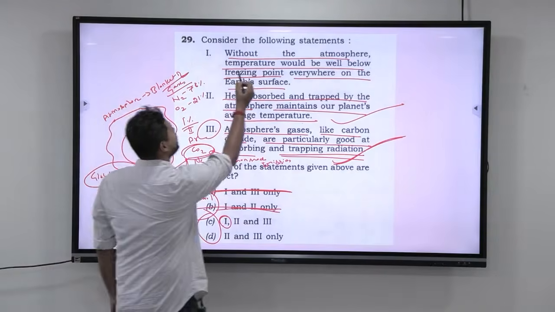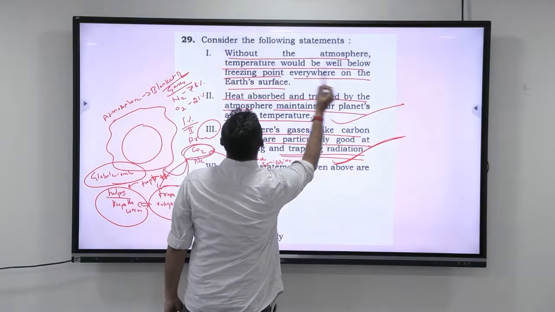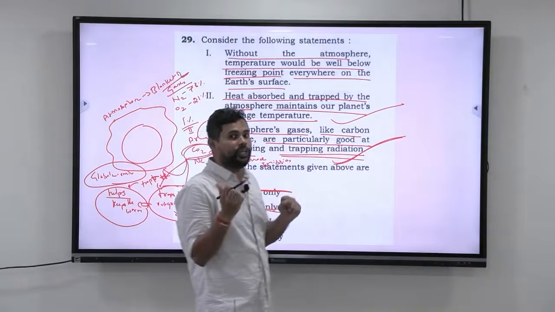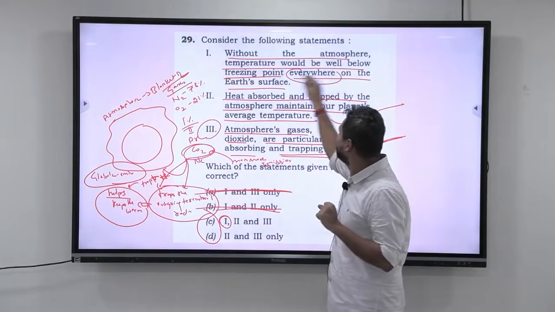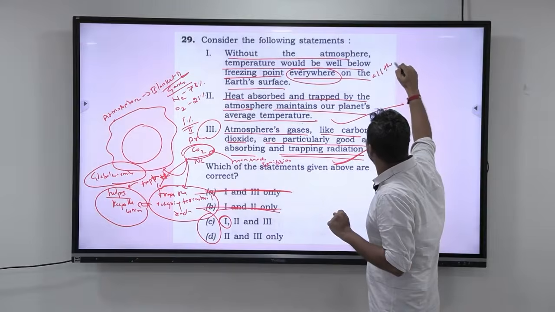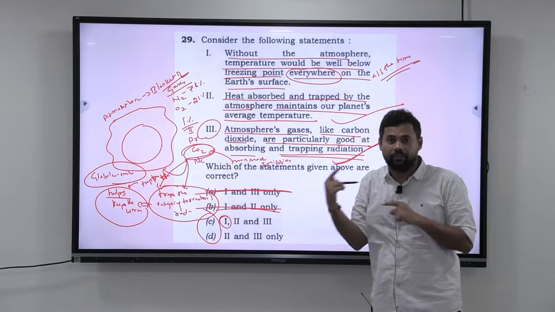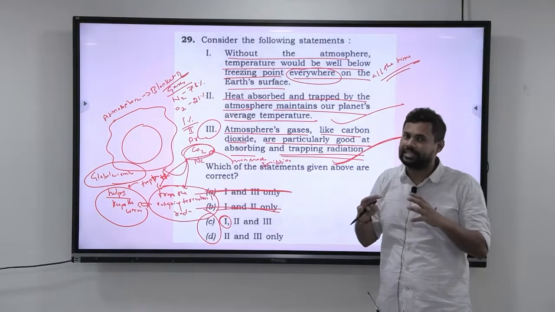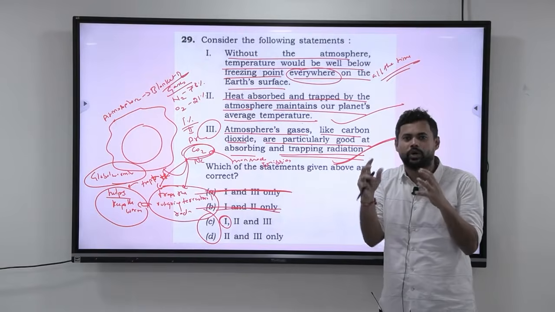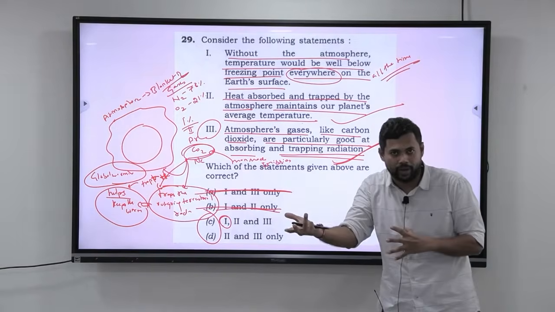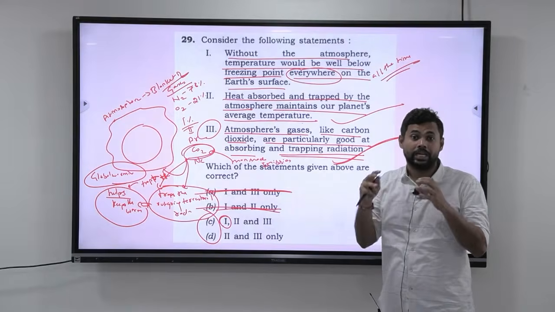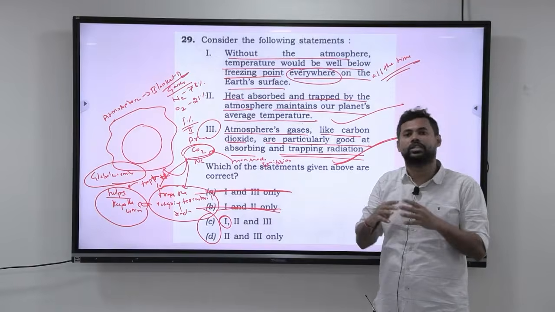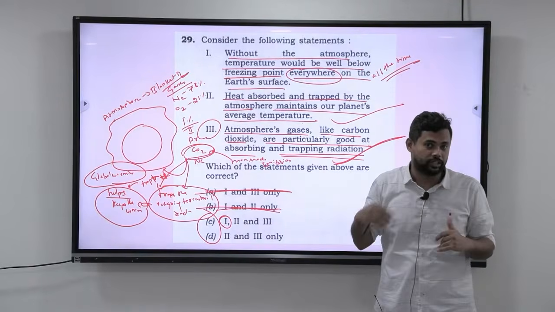Now look at this. Without the atmosphere, temperature would be well below freezing point everywhere on the Earth's surface. Okay. Now there are 2 ways to look at it. Is it everywhere? Is it all the time? A person may say that it is not true. A person who thinks that the statement is very generic, that it is just telling you that if you remove the atmosphere, this is a consequence that is going to happen, will say that the statement is correct. Now look at this. This is what is called multiple interpretations. Whenever there are multiple interpretations, the answer can emerge in either way depending on which path of interpretation you take.